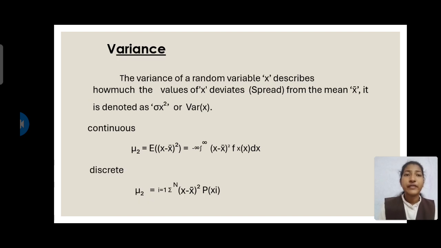And the next one is variance. The variance of a random variable describes how much the value of random variable x deviates, which is nothing but spread, from the mean x bar, and it is denoted with sigma x square or variance of x. For continuous, it is mu_2 is equal to E of (x minus x bar) whole square is equal to integral minus infinity to infinity (x minus x bar) whole square into fX of x dx. Whereas for the discrete case, mu_2 is equal to summation i is equal to 1 to n (x_i minus x bar) whole square into p of x_i.